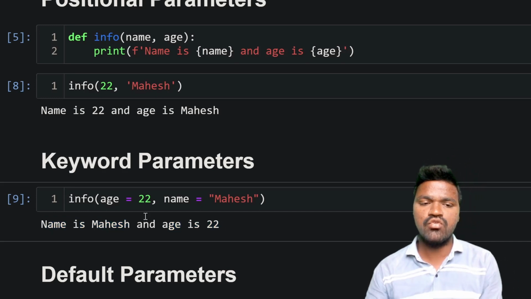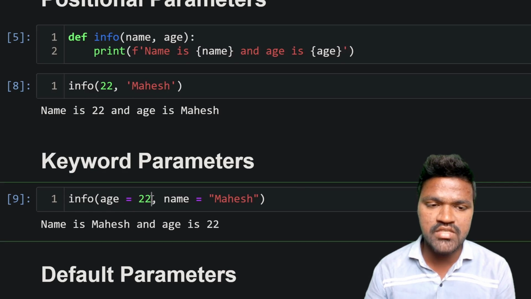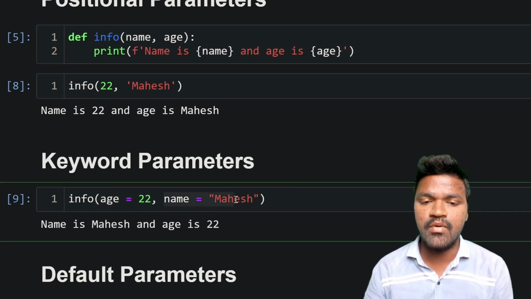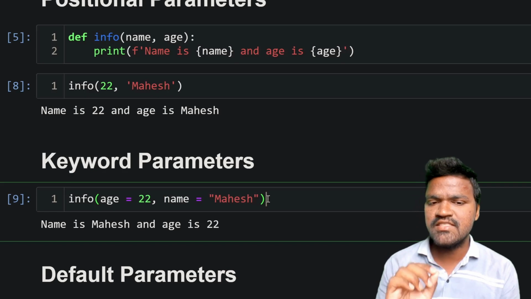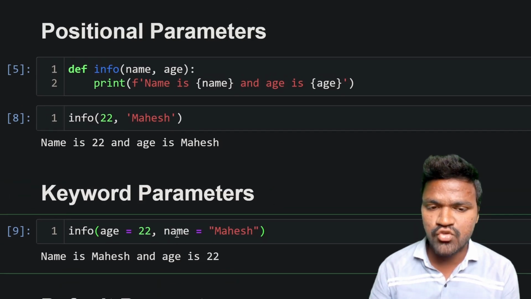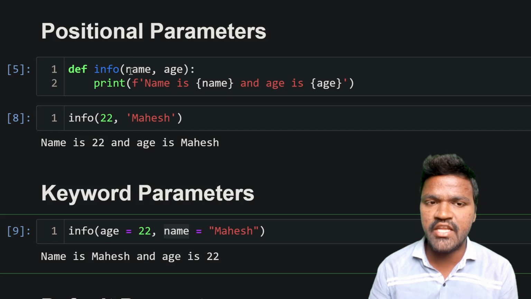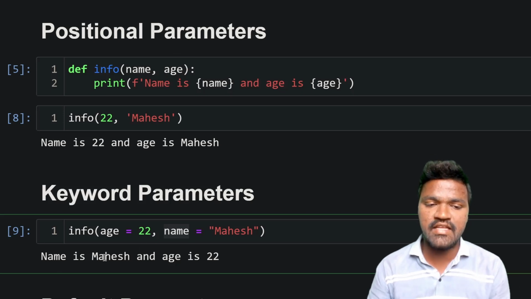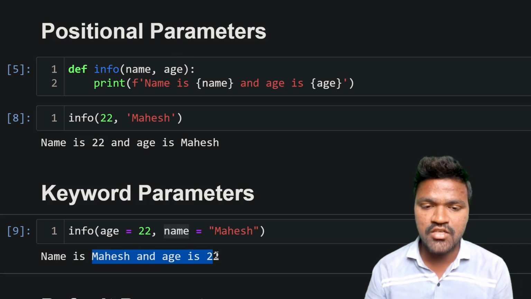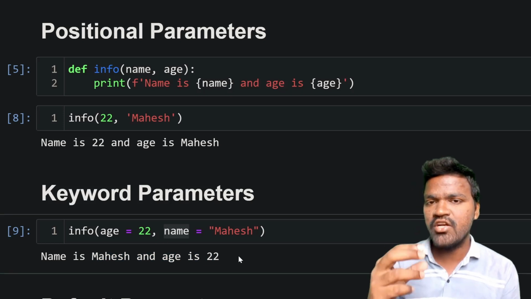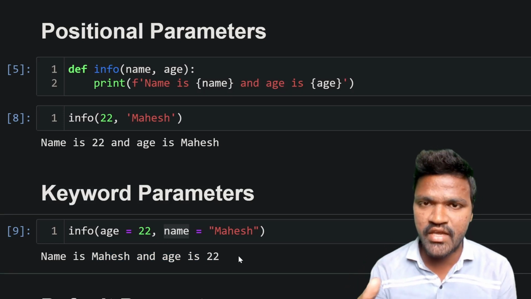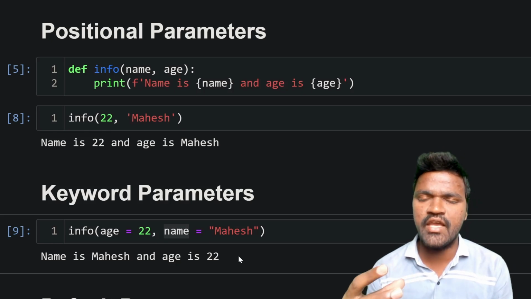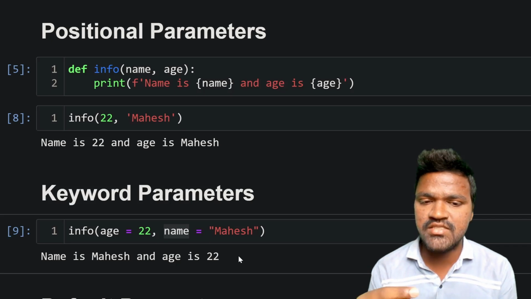Why are we getting this? Though we have passed reversely, first age and after that name, we are still getting the exact result. The reason is that we are using these keywords. So name is exactly mapped with the name of this parameter of the function, and age is exactly mapped with the name of this parameter of the function. Because of that reason, we are getting the exact desired result here. In these keyword parameters also, we need to know how many parameters we have, and it is okay if we don't know the order of parameters, but we need to know what parameters we want to pass.